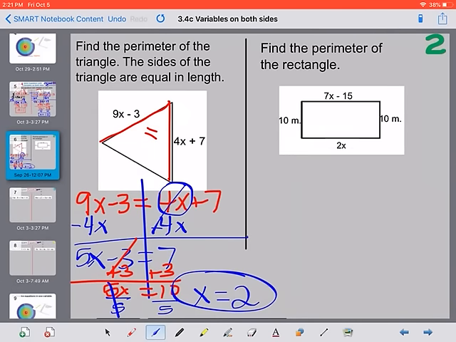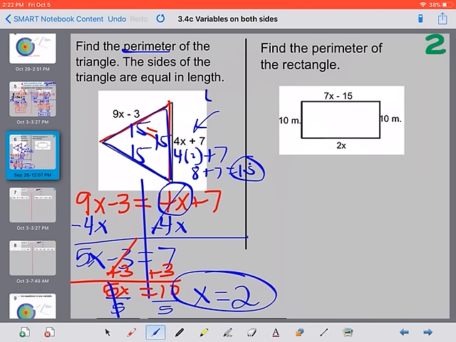It did ask us for a different question, though. They didn't ask us to find x. It said find the perimeter of the triangle. So if we plug that back in, it doesn't matter which one you plug it into because we know the sides are all the same length. I'm going to use this one here. It says 4 times x, which is 2, and then plus 7. Well, 4 times 2 is 8. 8 plus 7 is 15. So all the sides are 15. 15 plus 15 plus 15 will give us 45. So that would be the answer they would be looking for.